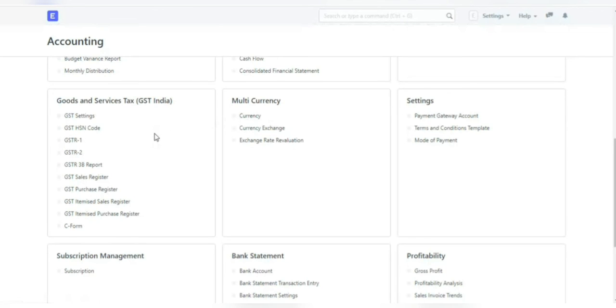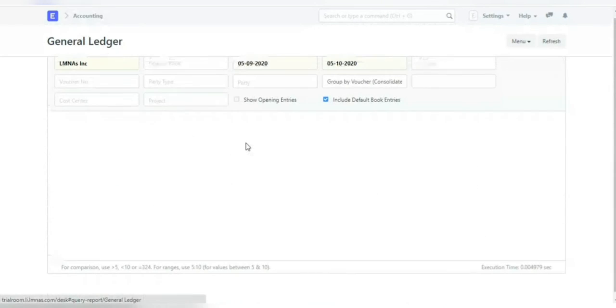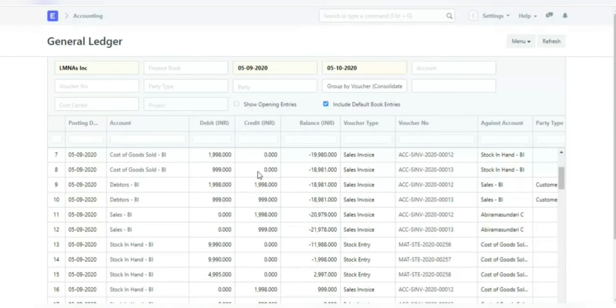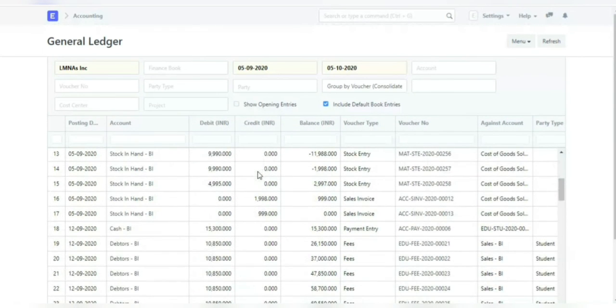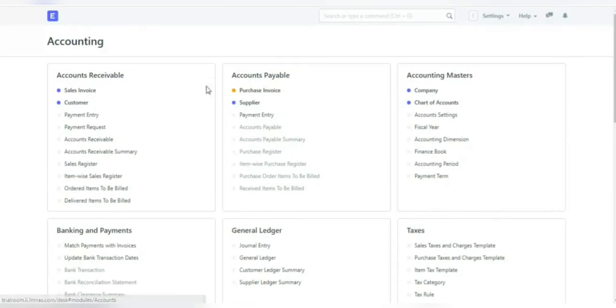GST reports. We come with most of your reports you need to prepare your GST returns. General Ledger. The General Ledger is a detailed report for all transactions posted to each account, and for every transaction there is a credit and debit account, so it lists them all up.